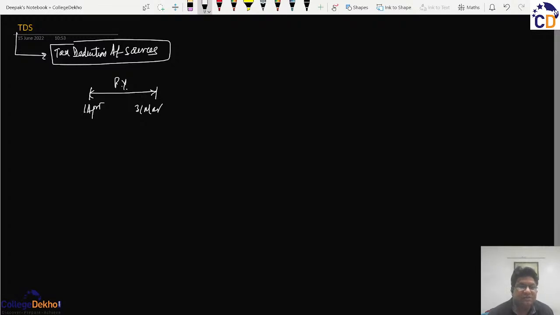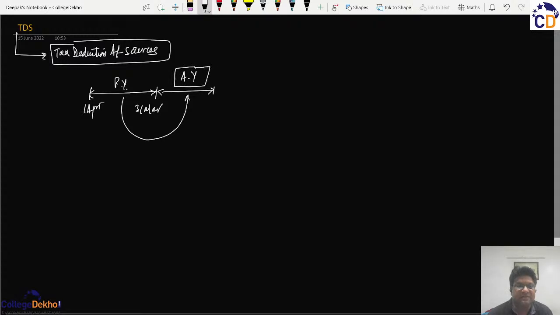But the point is that this tax is paid cumulatively in the year to come. So the period, that is the year subsequent to such year in which the tax is paid, is what you call the assessment year. And why do we use the word assessment here? Because assessment denotes the calculation of the income, the calculation of the tax, and the payment of the tax. So the assessment will be completed only when you have correctly calculated your income, you have correctly calculated your tax, and most importantly, the tax has been duly paid.